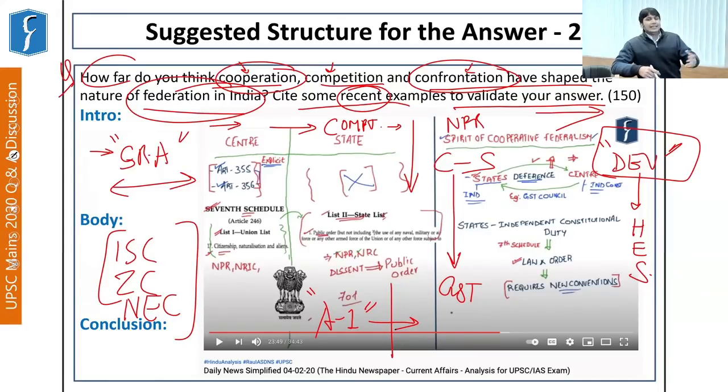So it's basically infighting within a house. The center at times agrees to certain demands of the states, and these demands can be farm laws, not taking up certain aspects of NPR, or any other thing. All these can be incorporated in your answer. So again, the point to be highlighted here is two. You should have a thorough understanding of the topic along with recent current affairs or developments of current events. And second, answer writing, without which you cannot succeed further.